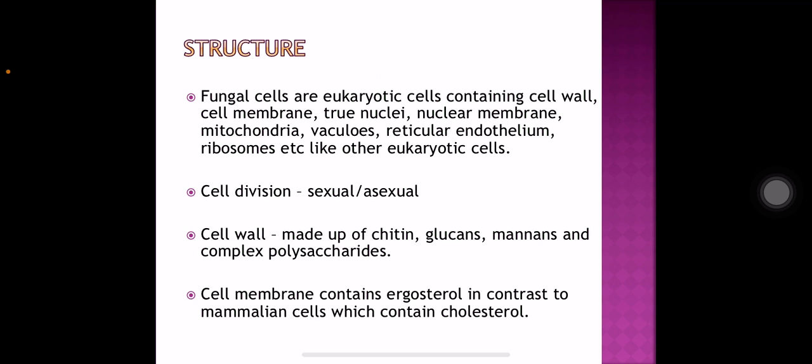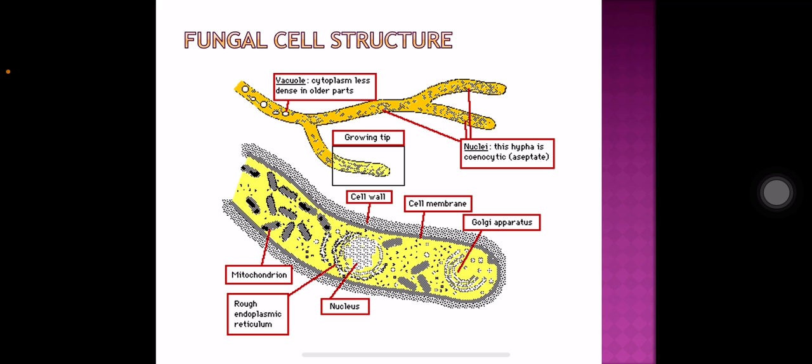The fungal cell wall is different from bacterial cell wall. Bacterial cell wall contains peptidoglycan, teichoic acid, etc. But fungal cell wall contains chitins, glucans, and mannans, and complex polysaccharides. While the fungal cell membrane contains ergosterol, in contrast to the mammalian cells which contain cholesterol.